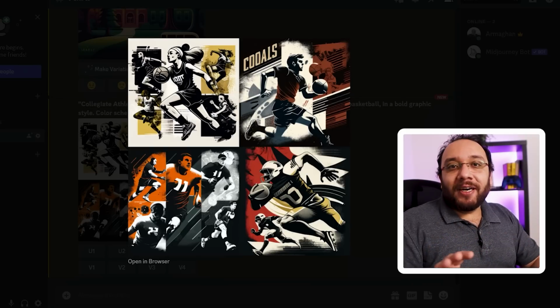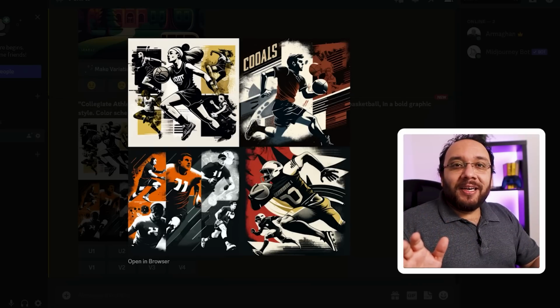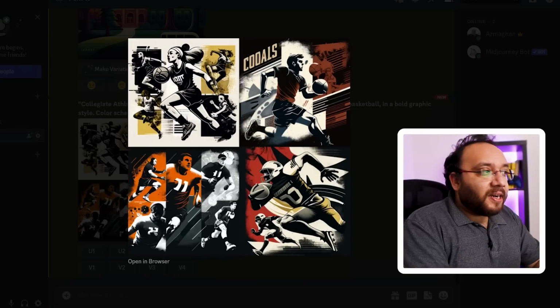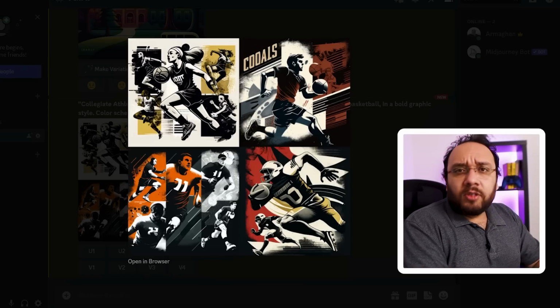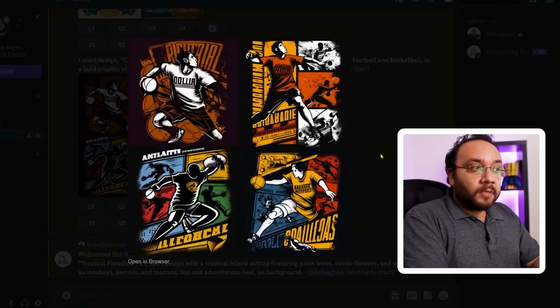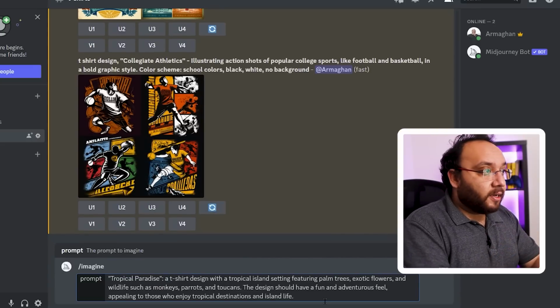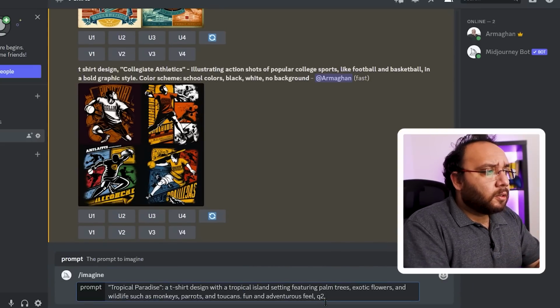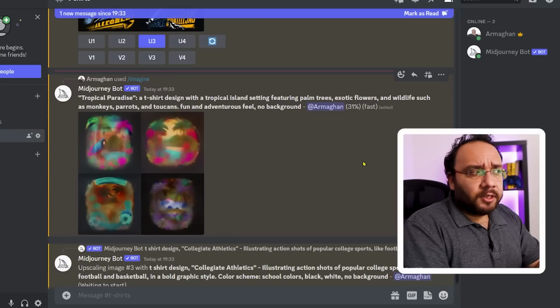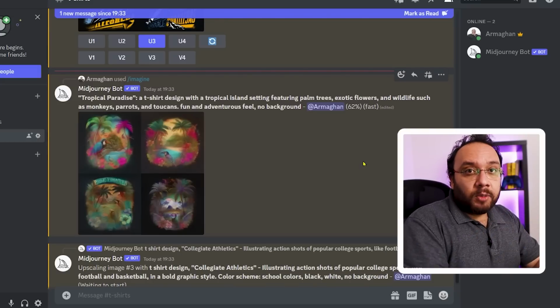Midjourney has not yet figured out how the human hand works, but that is something you can clean up later in Photoshop. I have added another dimension to the prompt just to see if Midjourney will be able to give me any better pictures. Just by adding t-shirt design in the prompts, I was able to get these graphics. Another prompt that I can add here is tropical paradise. The design should have a fun and adventurous feel, appealing to those who enjoy tropical destinations. Let's see what Midjourney gives us.